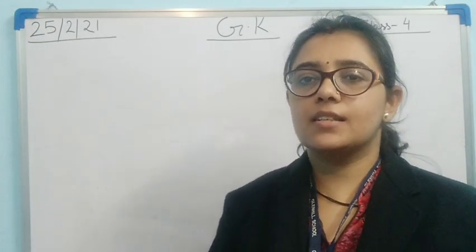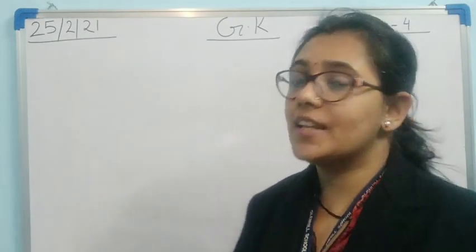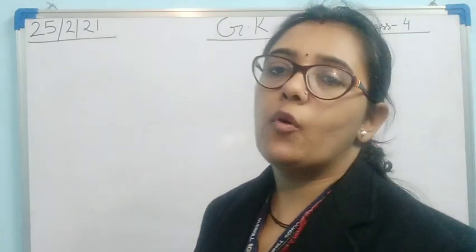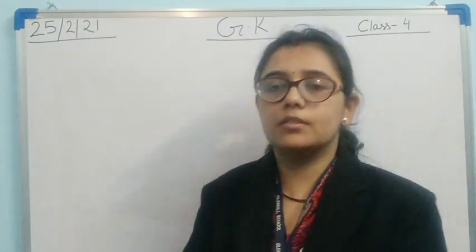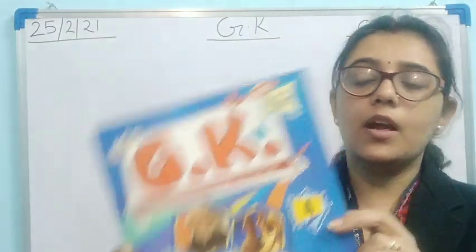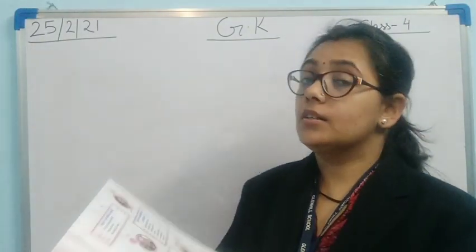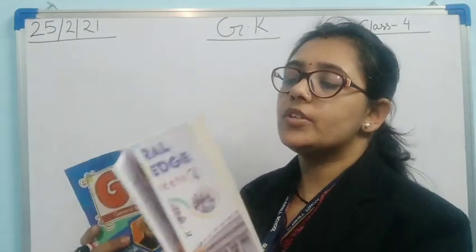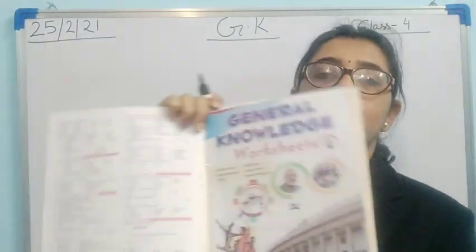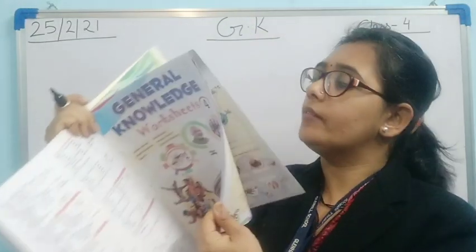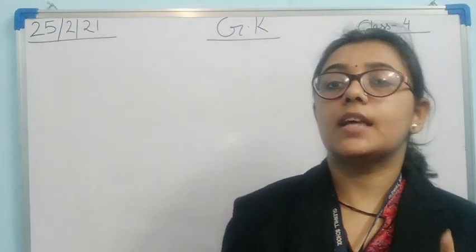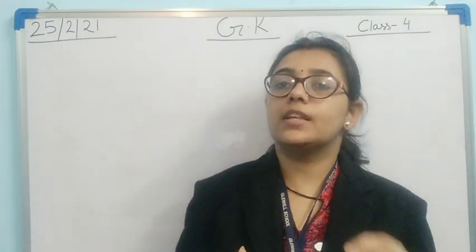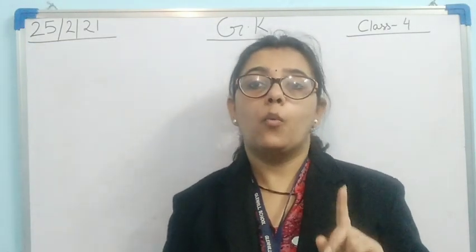Before starting today's class, let's see what's the date today. So today's date is 25th February. Okay, and we have already completed the GK course. This is your GK book. You all are having this book and we have completed the GK course, and then we have done the worksheets also, which are attached at the back of the book. See here, the worksheets are there and we have done the worksheets, as well as I have taken one test regarding the worksheets. So overall your GK syllabus is done, but one thing is left.